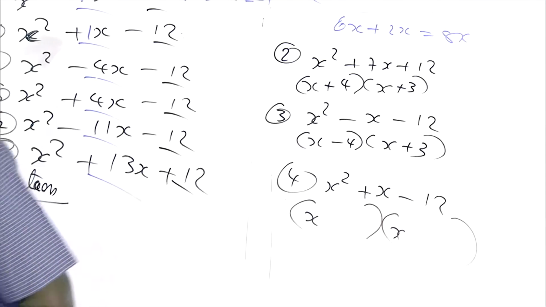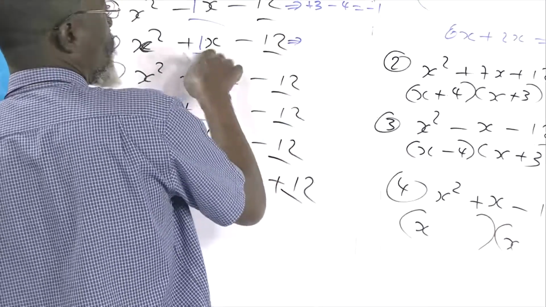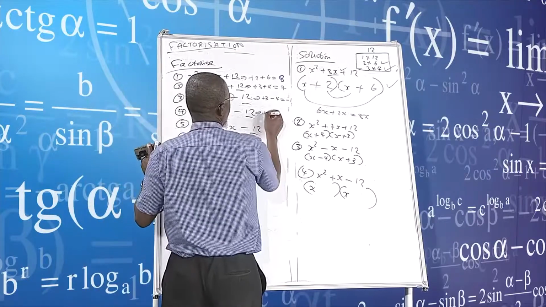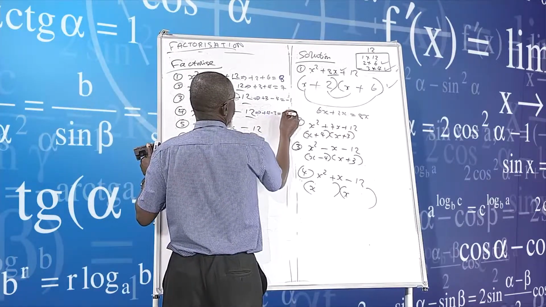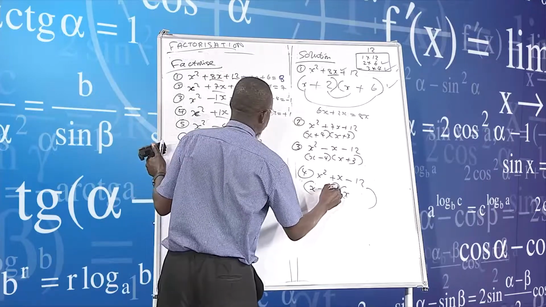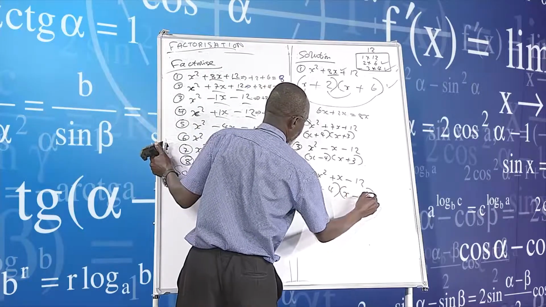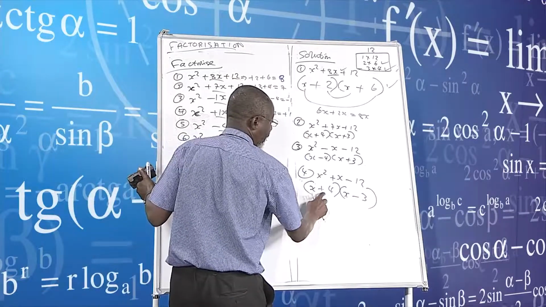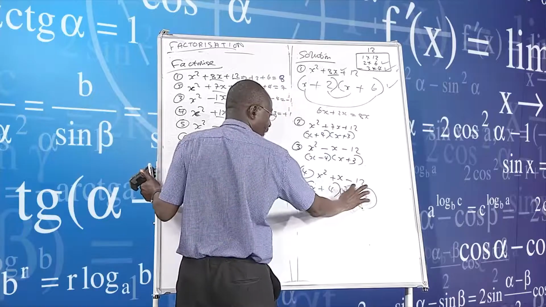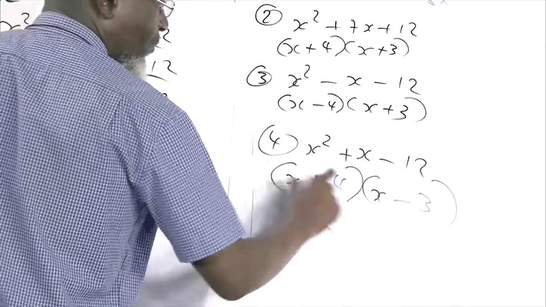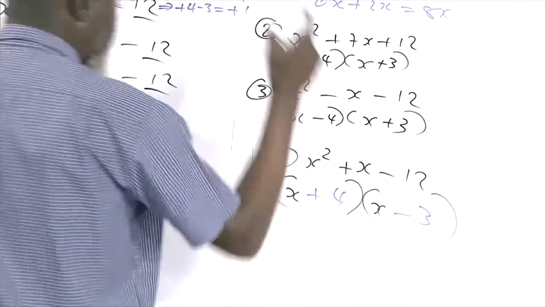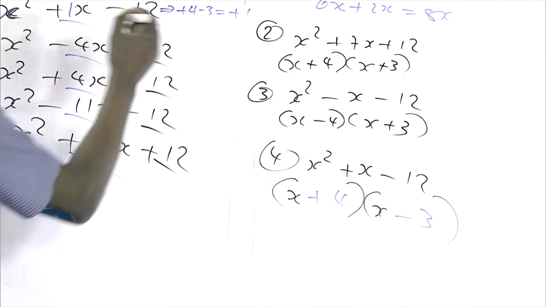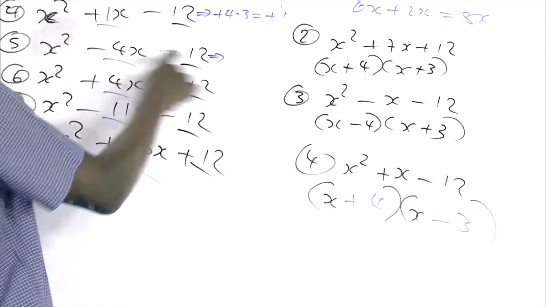How do we get plus 1? We do it here. Plus 1, I'll fetch from the pool. Plus 1, I'll say plus 4 minus 3. We get a plus 1. So in other words, I'm simply putting here a plus 4 and a minus 3 there. Minus this, plus this, and a minus that, we get a minus 12. And then the answer is positive.